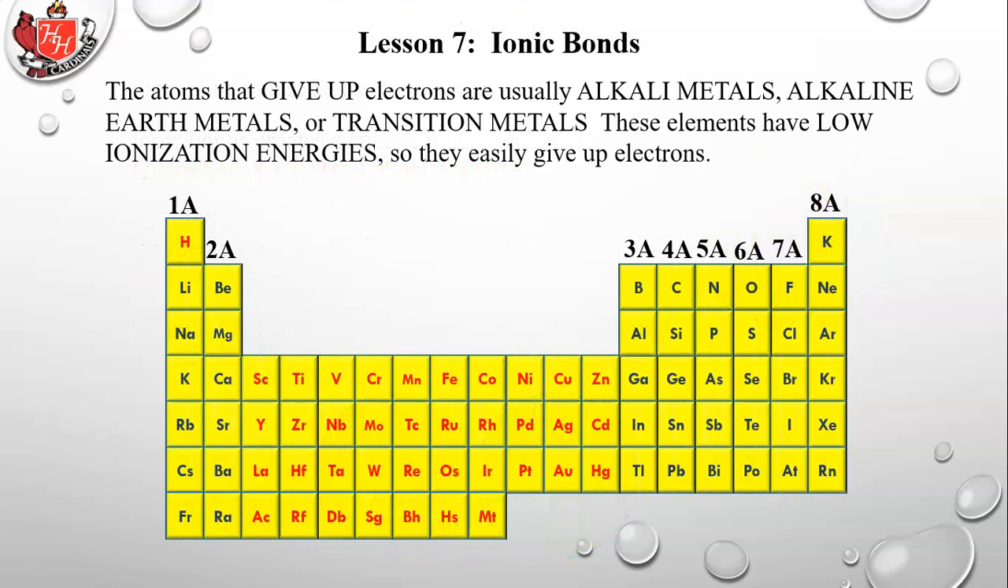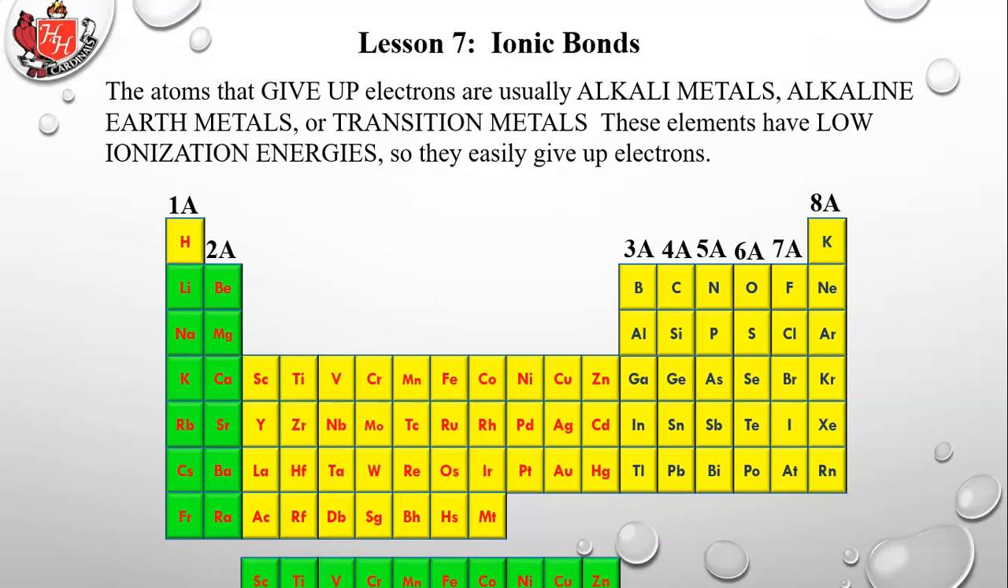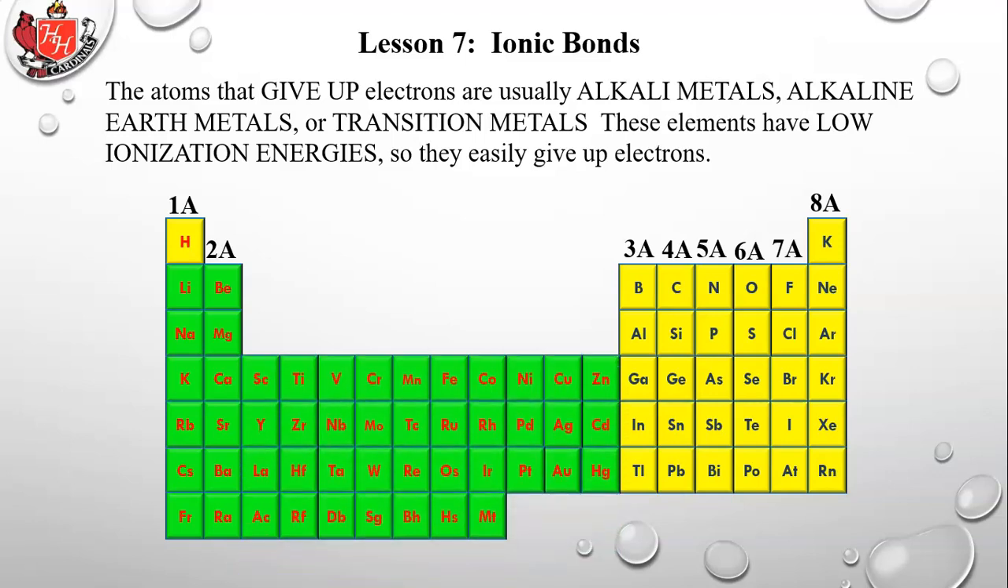The atoms that give up electrons are usually alkali metals, alkaline earth metals, or transition metals. These elements have low ionization energies, so they can easily give up electrons. Everything that got covered in green is the alkali and alkaline earth metals, and these are the transition metals. Those are the ones that give up electrons. They become cations, they become positively charged. Metals never become anions, they never take in electrons.